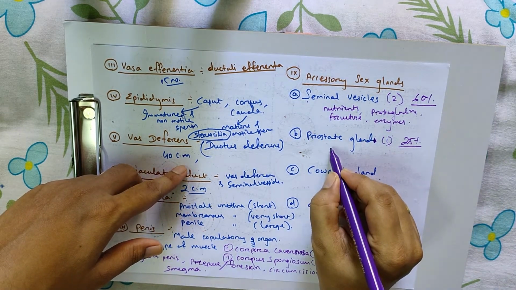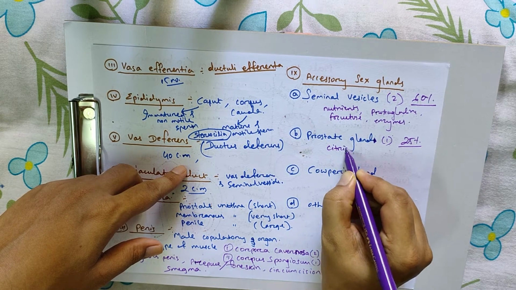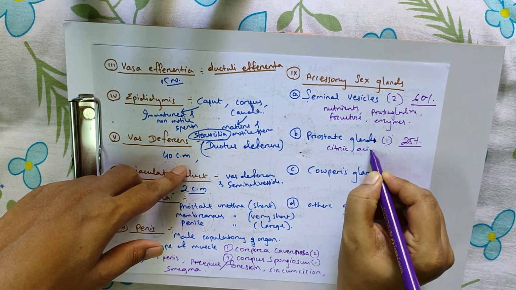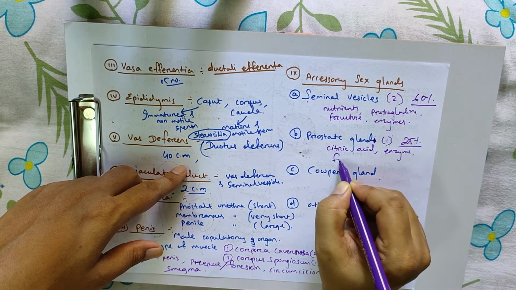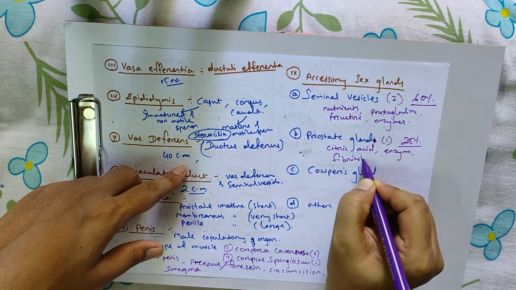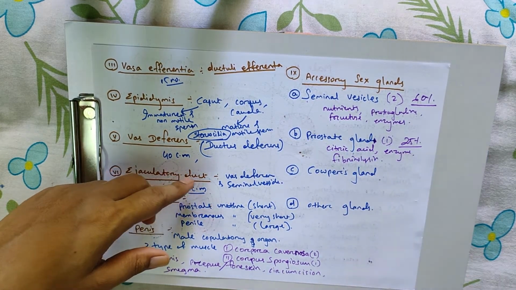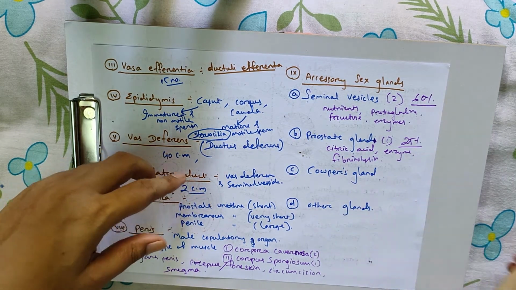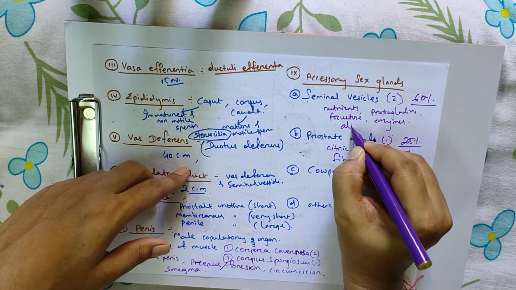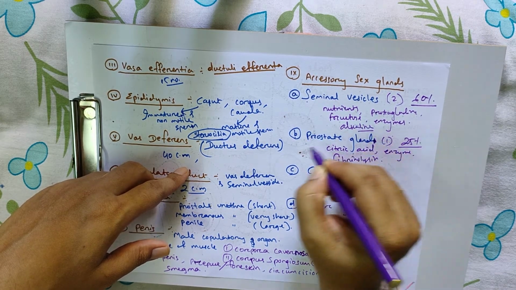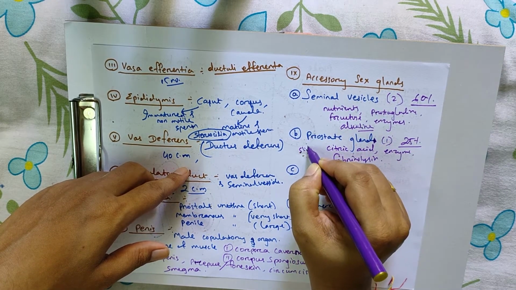It contains citric acid, enzymes, fibrinolysin, etc. Cowper's gland, its secretion is alkaline.